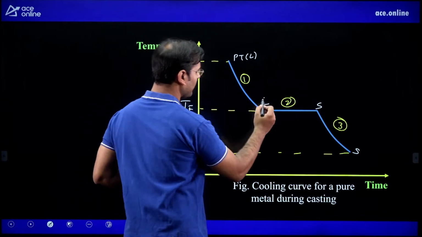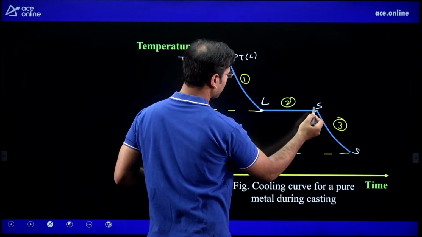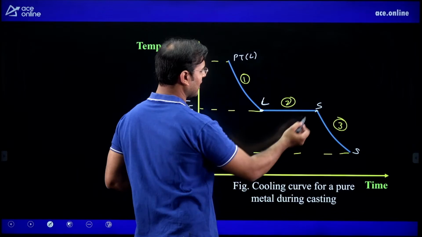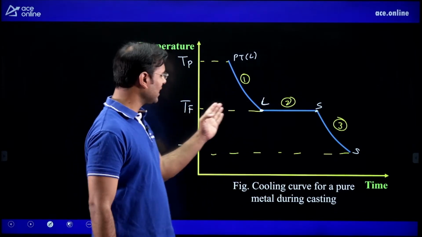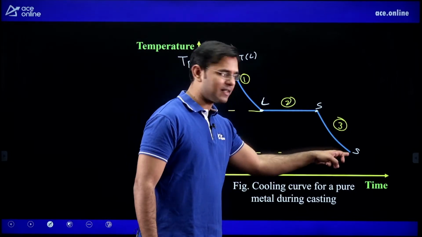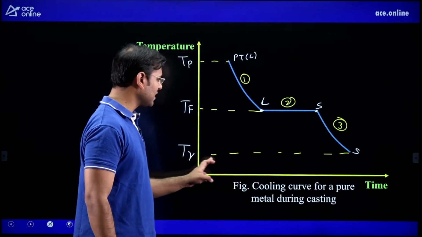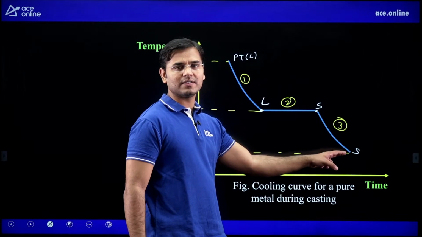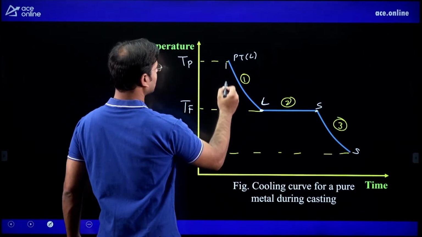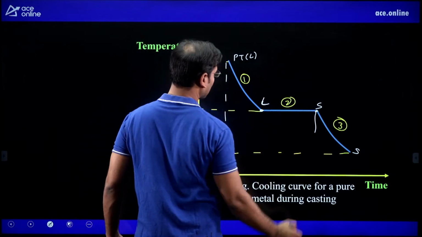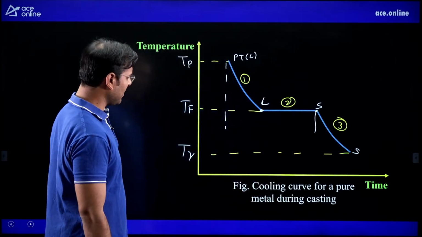Then here the liquid will be there, and from here to here the liquid will start converting into solid, and here we will get the solid. Where we are obtaining the solid is the freezing temperature, a solid, we can say. Here also we can get the solid, but here the temperature is 25 or 26 degrees centigrade, room temperature solid. These are the two stages. In stage 1 and stage 2, what is going to shrink, liquid or solid? Tell me, very, very important.